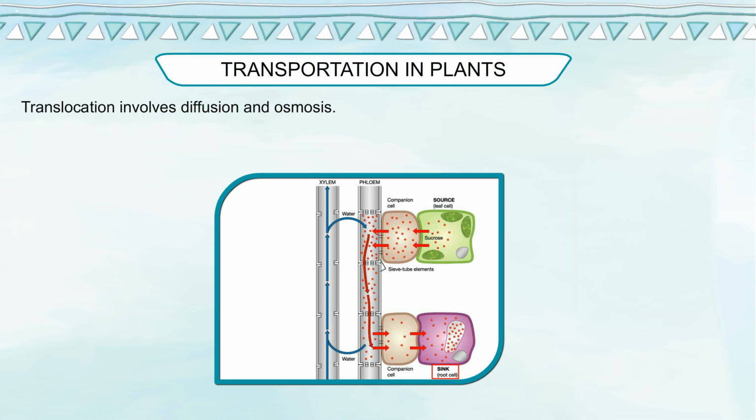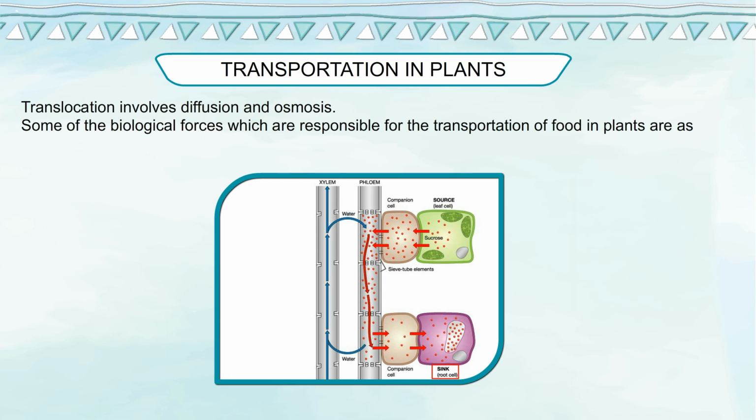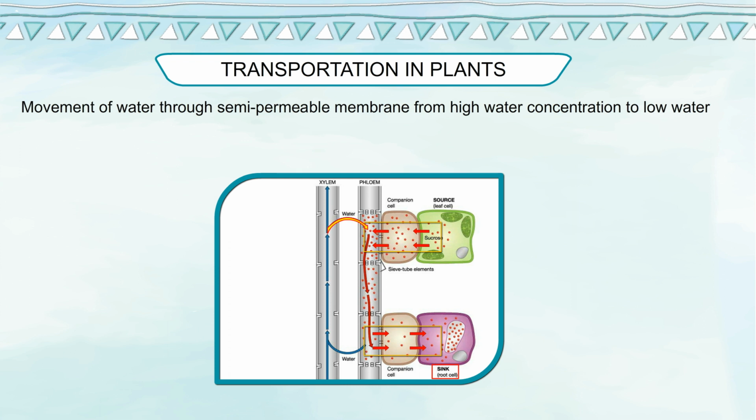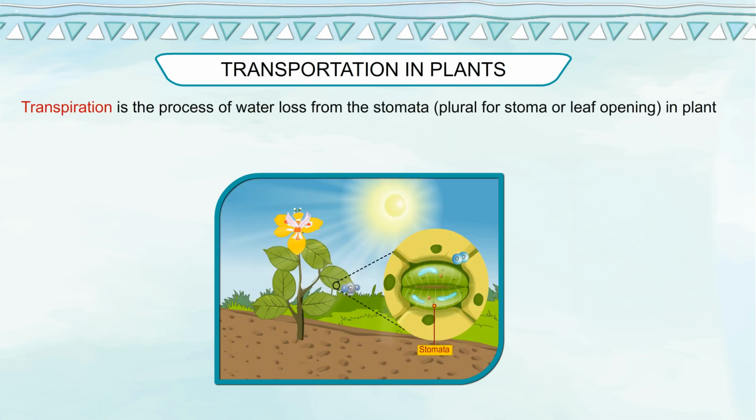Translocation involves diffusion and osmosis. Some of the biological forces which are responsible for the transportation of food in plants are as follows. Random movement of particles in order to attain equilibrium of concentration is called diffusion. Movement of water through a semi-permeable membrane from high water concentration to low water concentration is called osmosis.